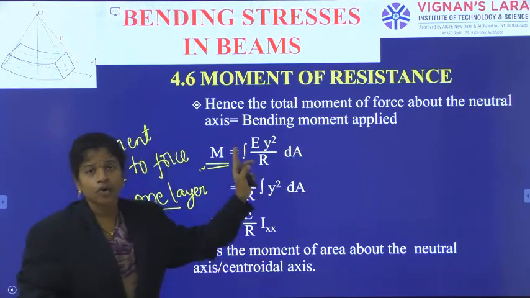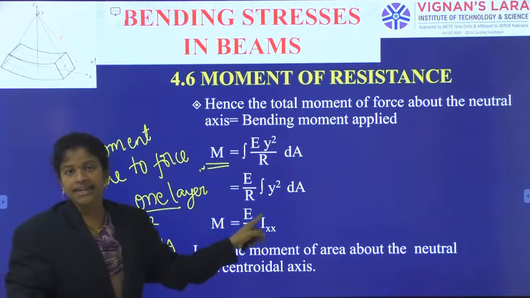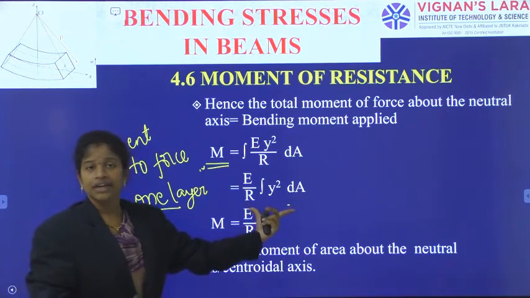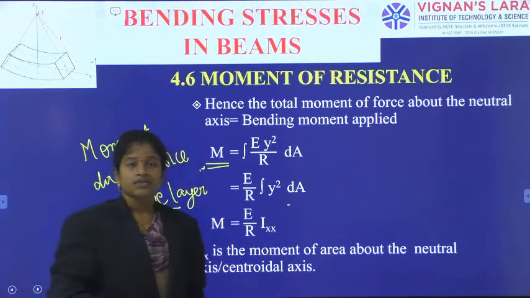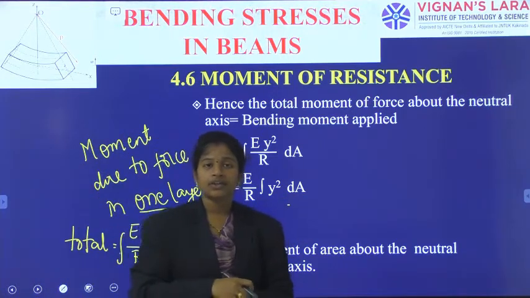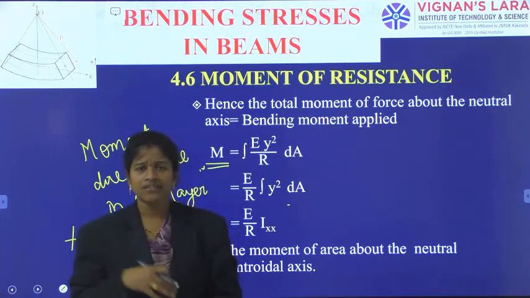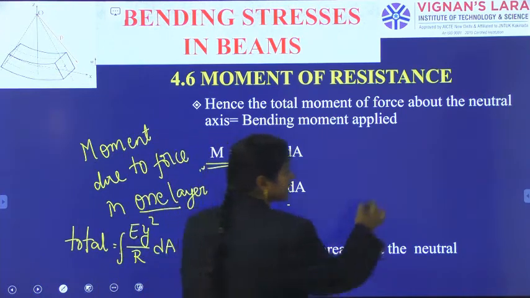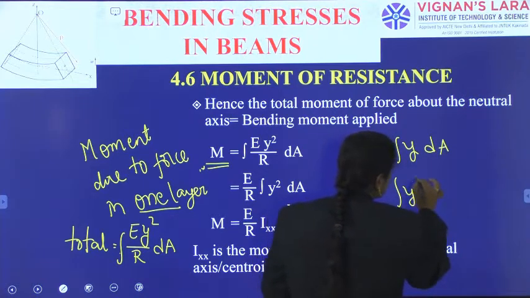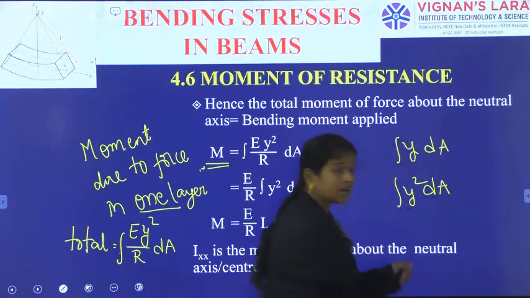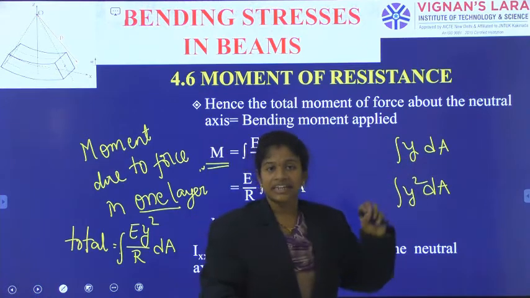As we already know, E and r we can take out, and integral y square dA is the term we are left with. So E by r integral y square dA. In the first chapter, in your engineering mechanics also, you have enough clarity with integral y dA and integral y square dA. What is y into dA?